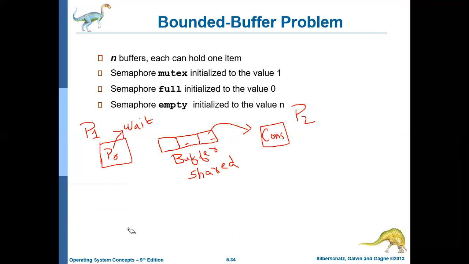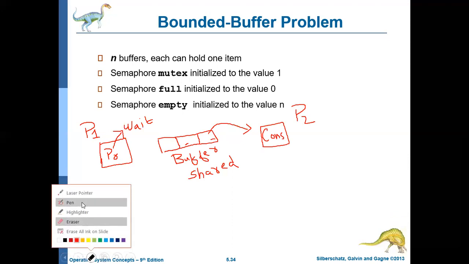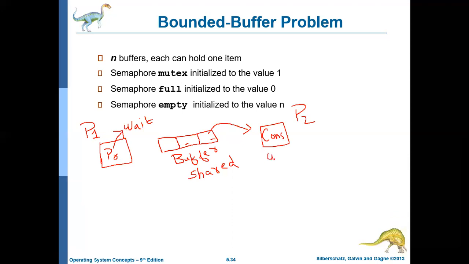When there is nothing to consume, the consumer should wait. Okay. If the buffer is empty, the consumer should wait. If the buffer is full, the producer should wait. So now the buffer is empty. So the producer can produce an item and keep it here. Okay. So like this, it continues.